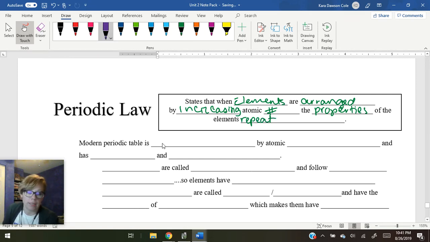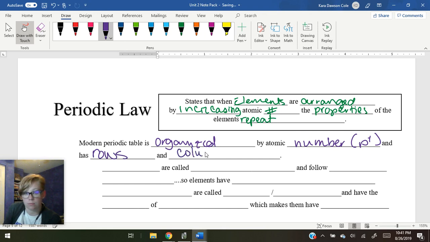So the modern periodic table is organized by atomic number. Again, this is the number of protons, right? It has rows and columns. So the rows are called periods, and they follow periodic law.